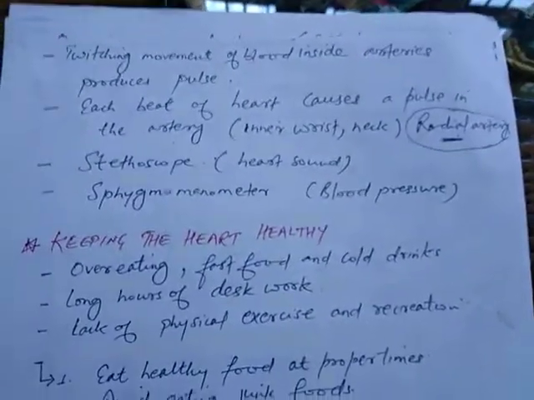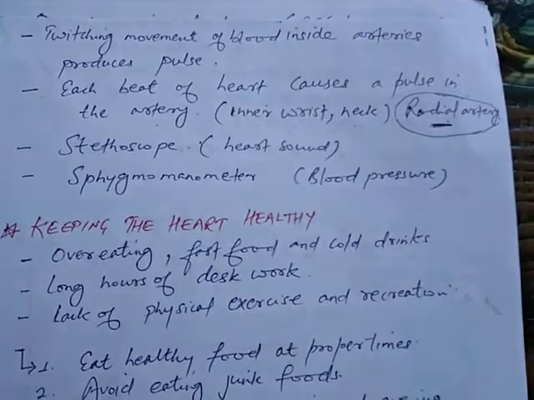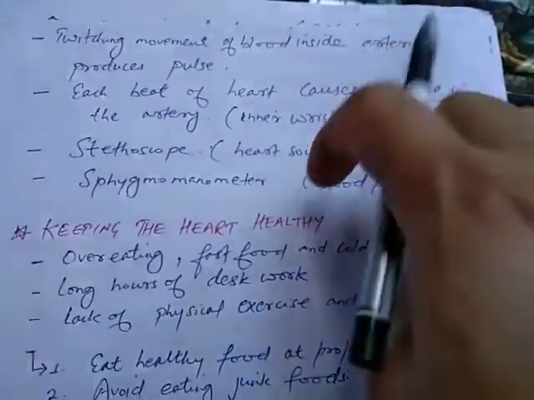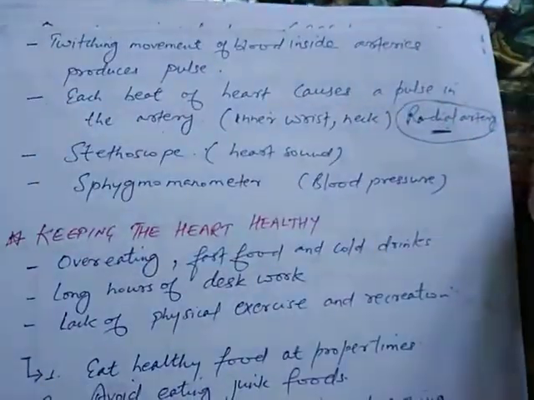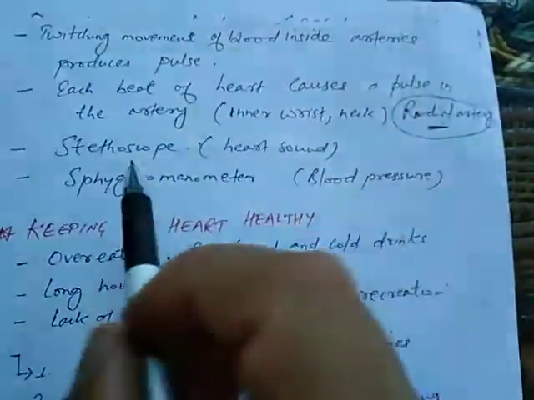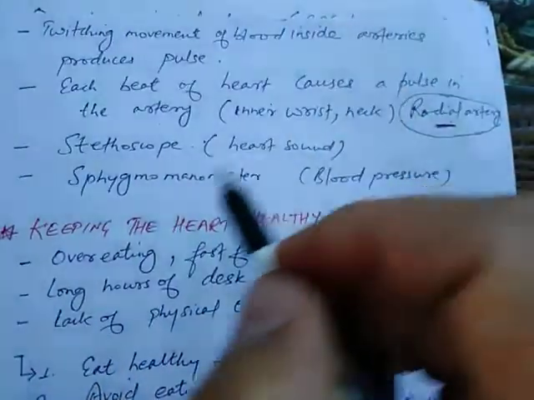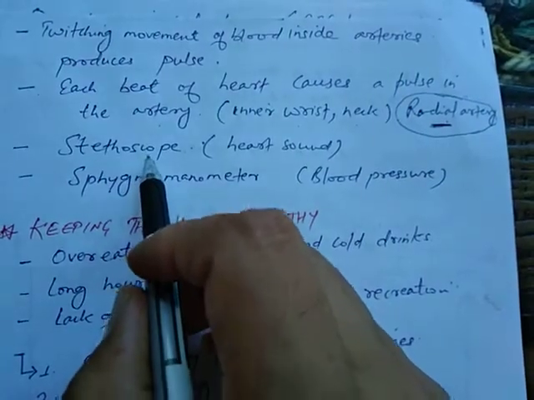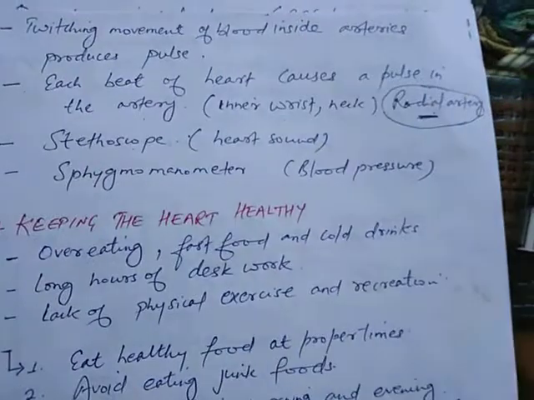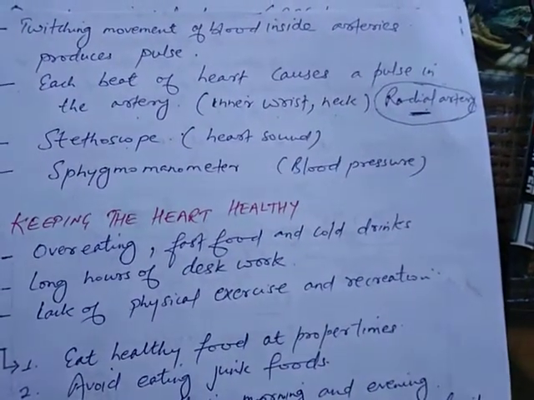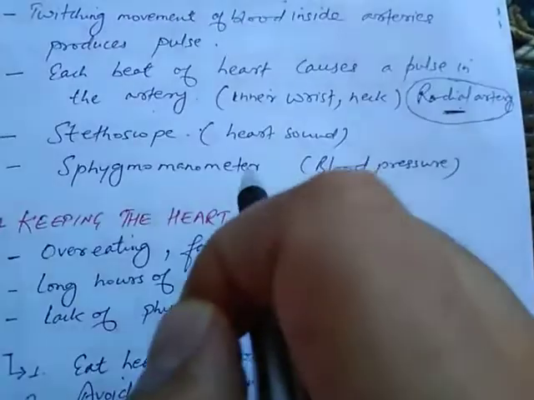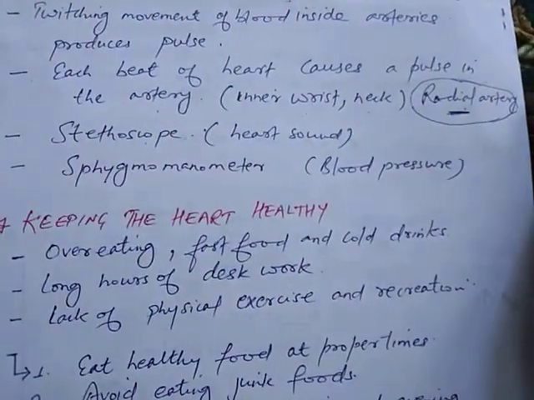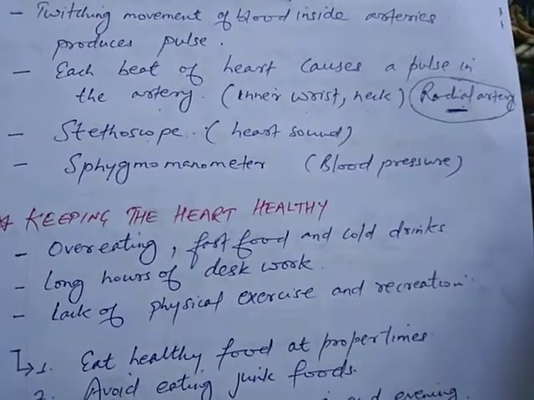Now students, the twitching movement of blood inside arteries produces the pulse. You must have seen that whenever you go to a doctor, they check your pulse. Now, stethoscope, you have heard. A stethoscope is a device which is used to hear the heart sound. And a sphygmomanometer is a device which is used to measure blood pressure.